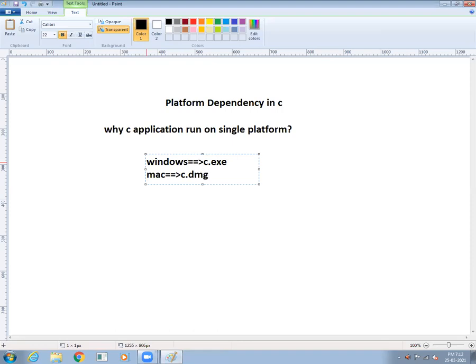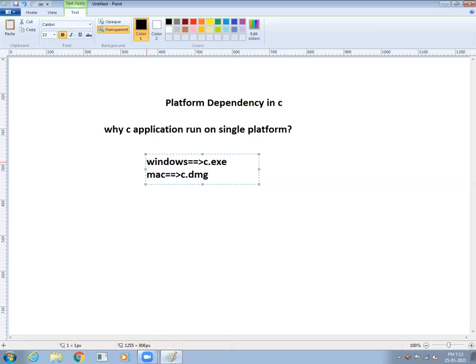So we know that every application is a standalone application, including programming languages also. So all programming languages are standalone applications. We need to download and install them depending on the operating system we are using. Like a C application for the Windows operating system, C software for the Mac operating system. For different operating systems, different C applications are available in the market.